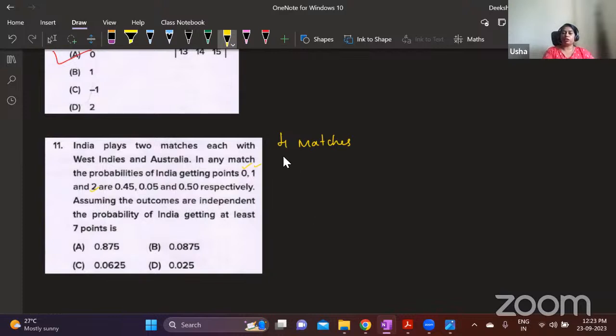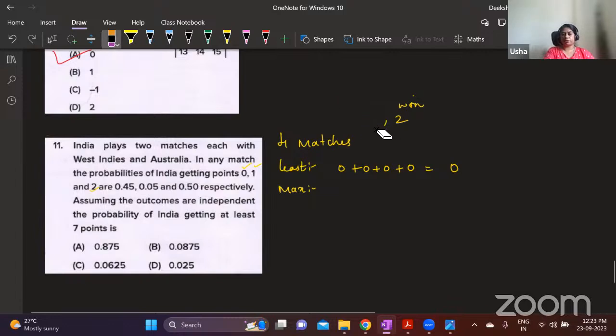Now tell me, what is the least number of points that India can score? See, there are 4 matches. If in all the matches India scores 0 points, then the total is 0. This is the least score. What is the highest score that can be scored by India? See, 0, 1 and 2 are the points. 0 is when they lose. 2 is when they win, and 1 is when they're neither losing nor winning. Okay, this is our assumption.